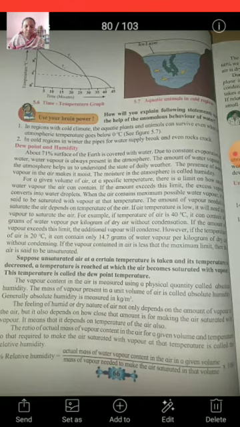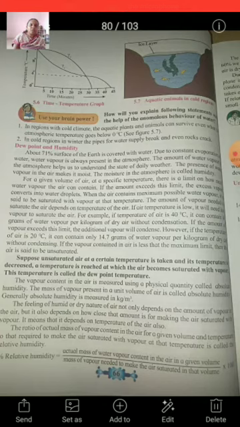When the temperature of water starts decreasing below 4 degrees Celsius, its volume increases, because according to the anomalous behavior of water, when the temperature decreases below 4 degrees Celsius the volume of the water increases, and therefore its density decreases. So instead of going downward, it moves in the upward direction due to less density.